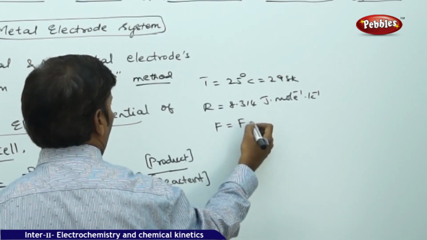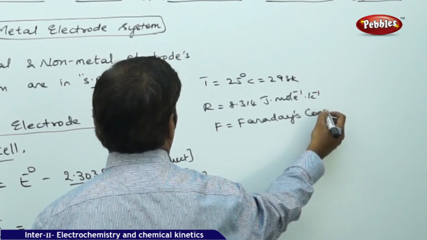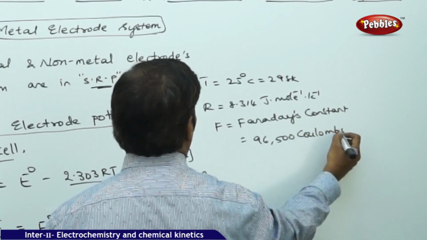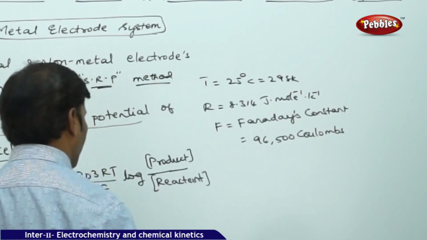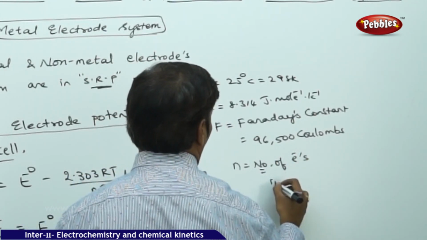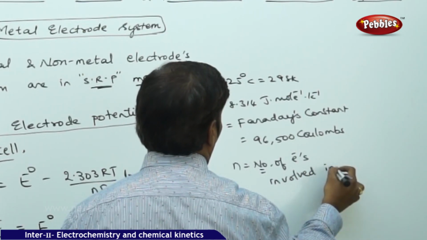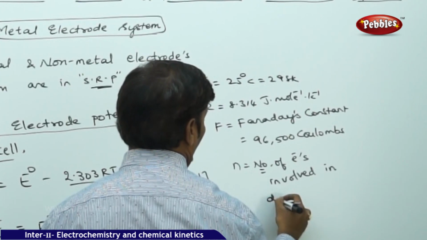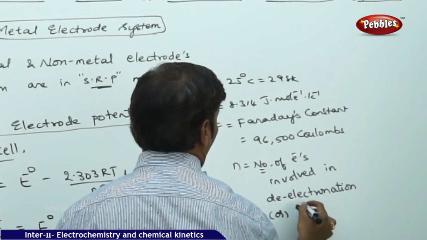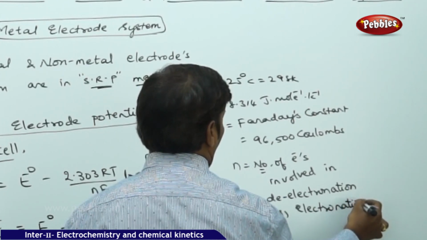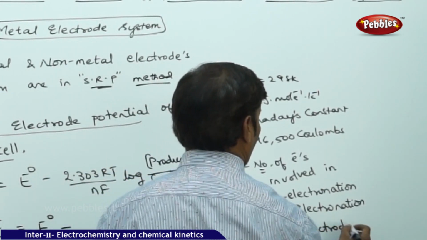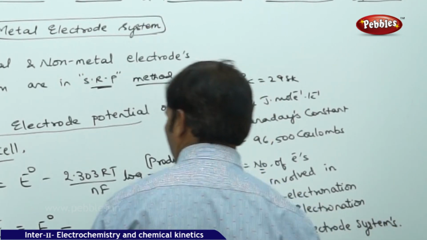F is the Faraday's constant, which is equal to 96,500 coulombs, and N is the number of electrons involved in that de-electronation or electronation of electrode systems. So that is the case.